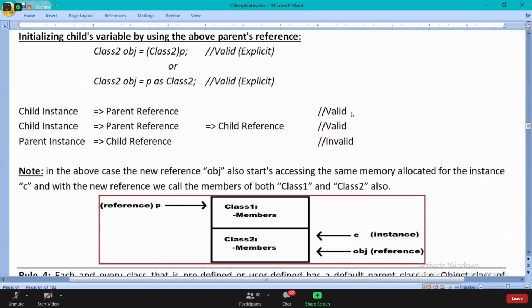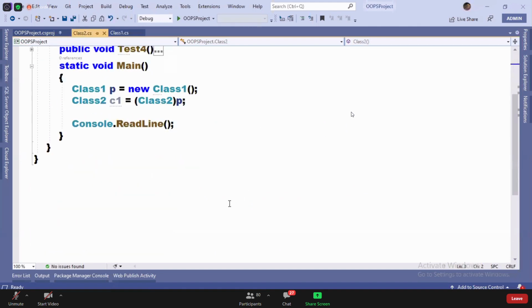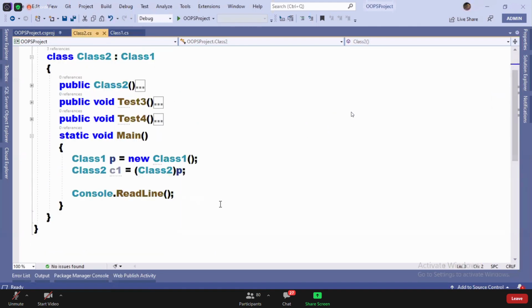And this object class contains 4 methods. These 4 methods are automatically inherited to all the classes. What are the 4 methods?